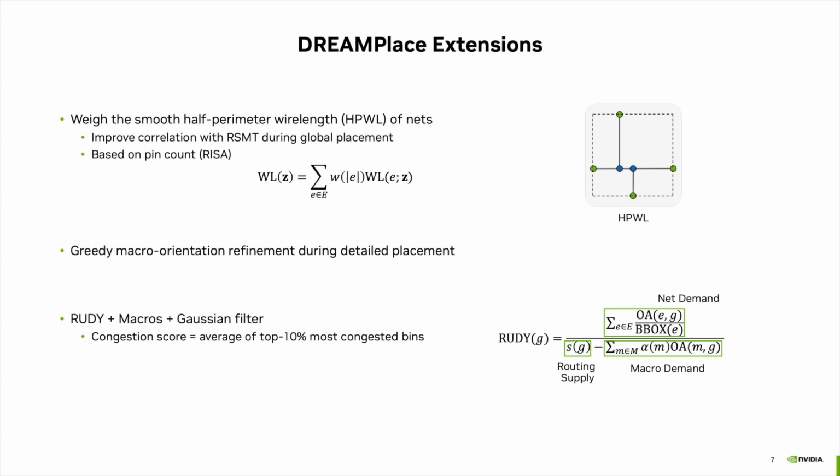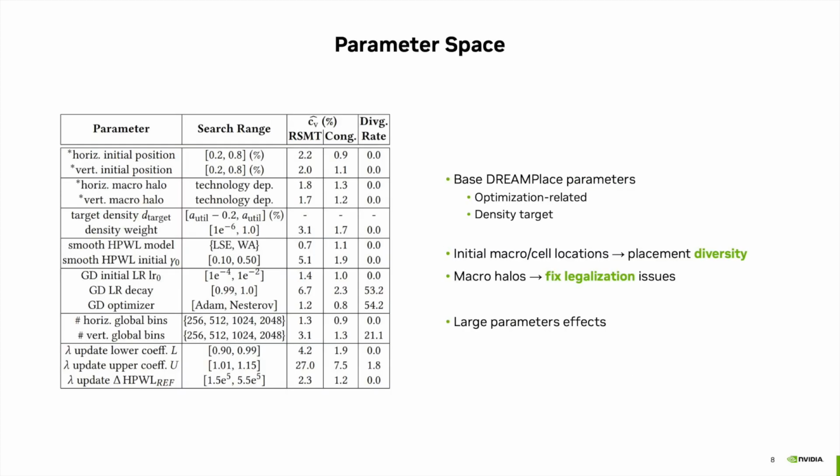Because the RUDY map does not account for the fact that routing can be alleviated in neighboring G-cells, we smooth it by applying a Gaussian blur kernel. We estimate the congestion score as an average of the congestion of the top 10% of most congested bins. I present the DreamPlace parameters we will be tuning to explore the design space.